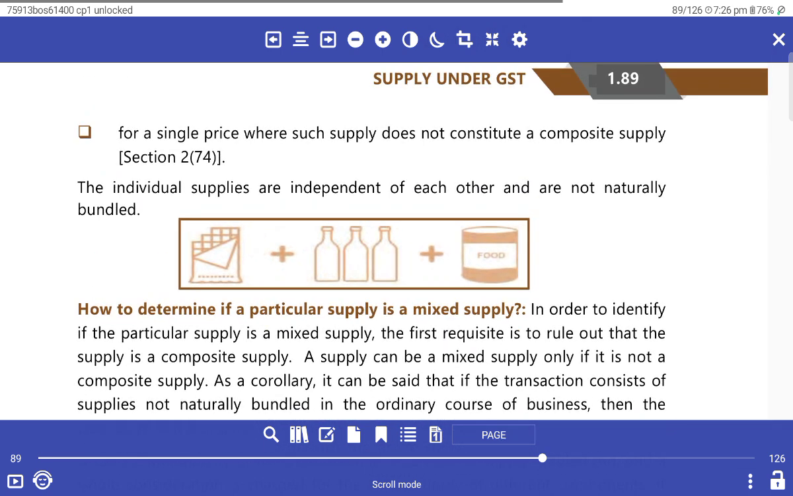For a single price, where the supply does not constitute a composite supply, the individual supplies are independent of each other and not naturally bundled.